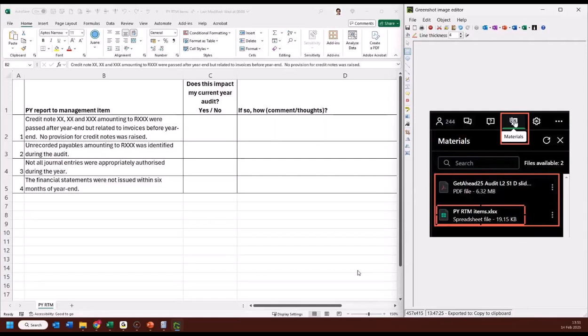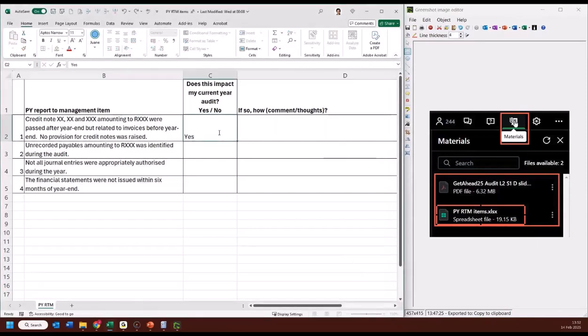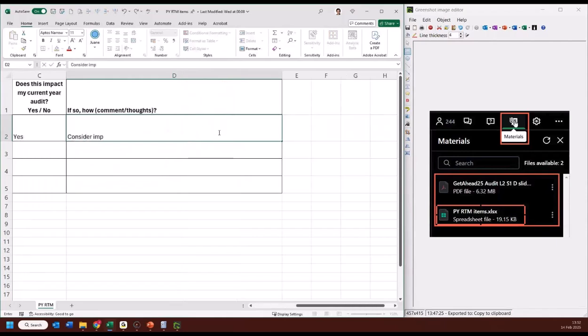What you would have to consider, though, is whether this same problem could occur this year. So we have a 30 April year end. So if last year, 30 April, this was the issue, did it perhaps happen this year as well? All right, that's the first one. Does this impact my current year audit? Yes, I need to consider the impact on opening balances and whether there is a cut-off error in this year.